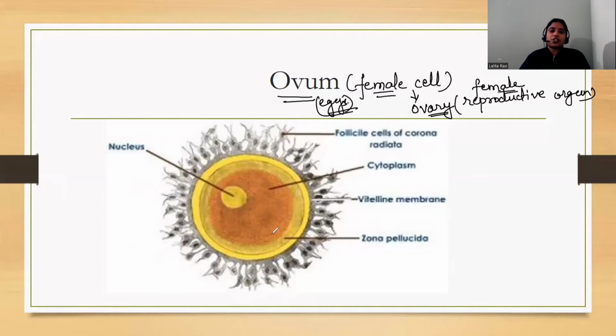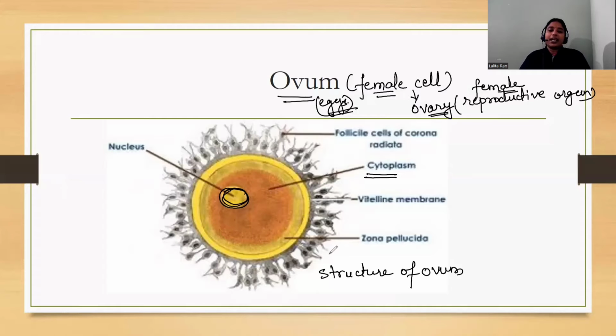Now this is the structure of ovum. What does it contain? As your ovum is a cell, it contains a nucleus. So this is the nucleus of the ovum cell. It also contains cytoplasm, a jelly-like fluid. Then it has a membrane. It has different parts.